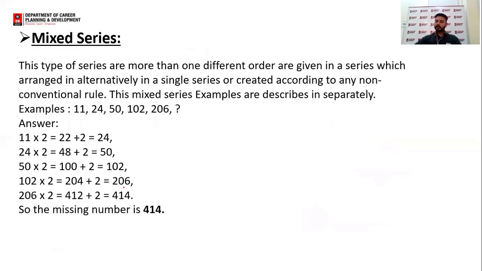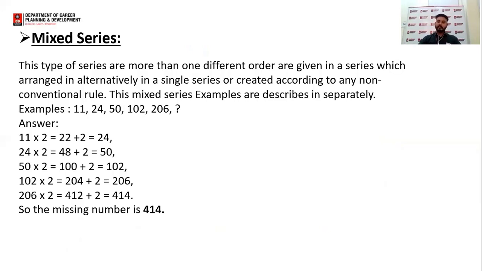The next one is the mix series. In the mix series, more than one different order is given in a series, arranged alternately in a single series, or created according to any non-conventional rule, like perfect square and perfect cube. They are the conventional rule. This mixed series example is described separately.